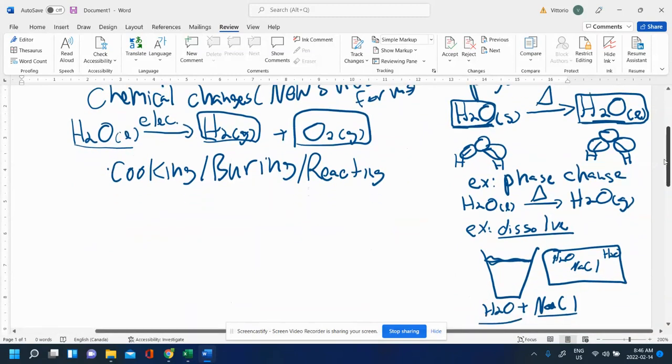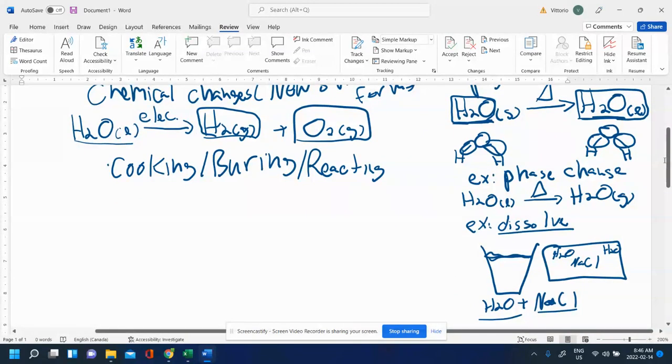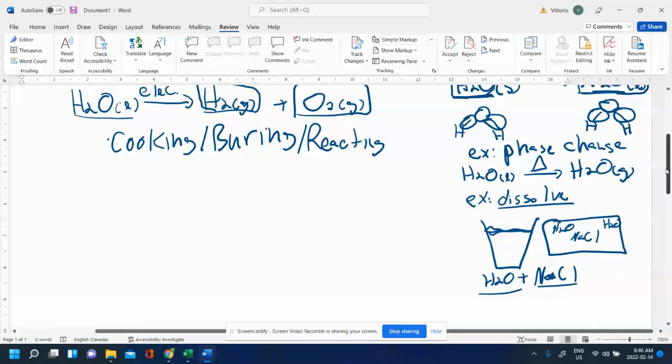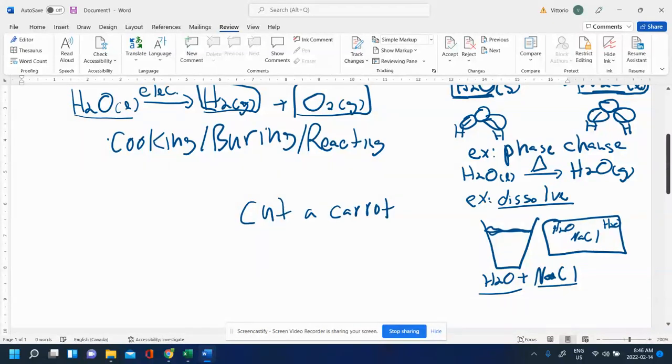So you should be able to identify chemical versus physical changes if you're provided with some scenarios. So for example, let's say that I decide to cut a carrot with a knife. That would be an example of a physical change because the particles stay the same. Now suppose you decide to cook a carrot in a pan with butter.